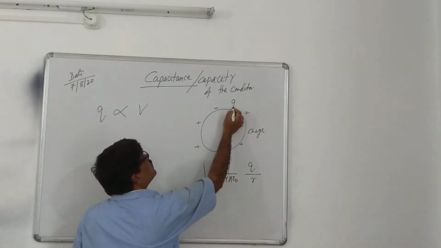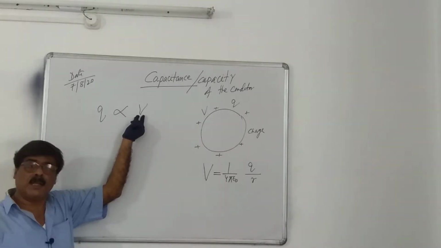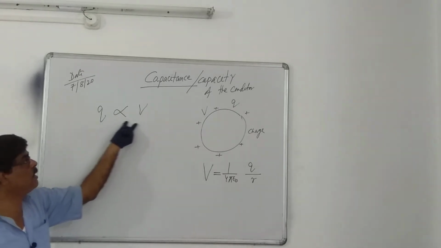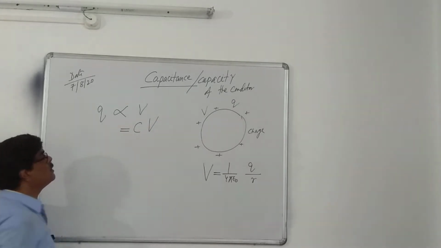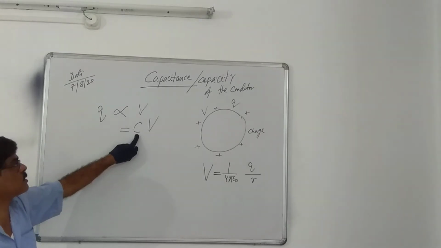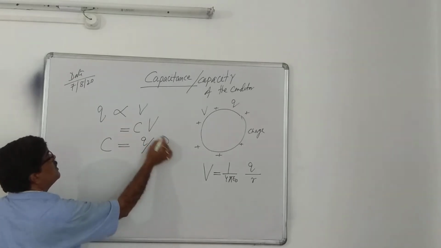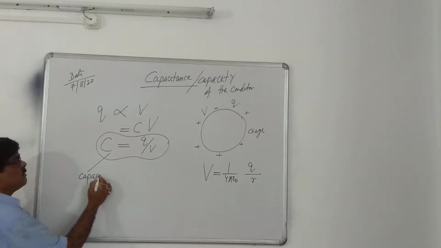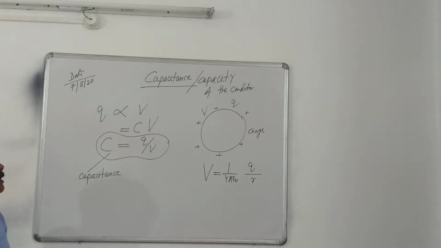Here, the charge is Q and the potential is V. If the potential of the conductor is more and more, then the charge held by the conductor is more and more. So Q is proportional to V, and it becomes an equation with a constant: Q equals C times V. This constant C is known as the proportionality constant, and C is equal to Q by V. This ratio, this constant, is known as capacitance, or capacity of the conductor.